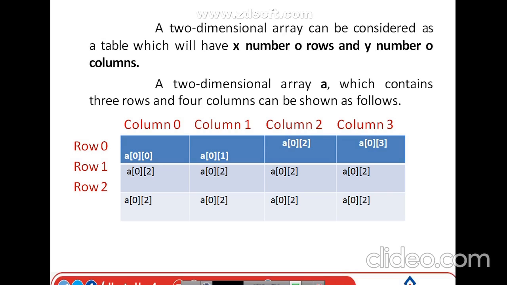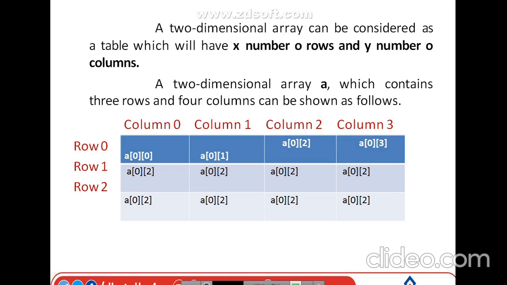In the first subscript we are going to write the row, and in the second subscript we are going to write the column. So a of 0, 1 is nothing but the element which is present in the 0th row, first column. Like this, in the 0th row only, a of 0, 2 means the element which is present in the 0th row and the second column. Again a of 0, 3 means 0th row, third column, okay.